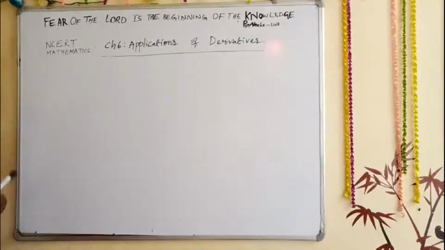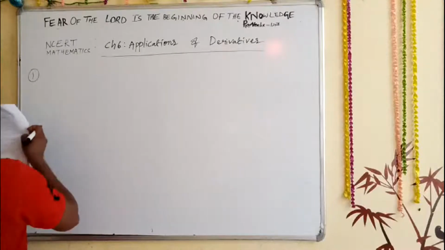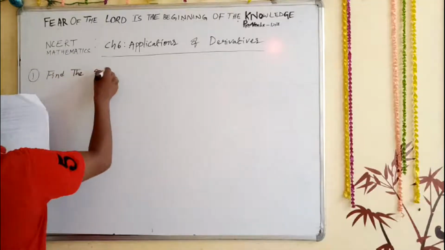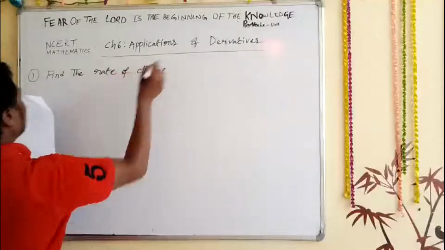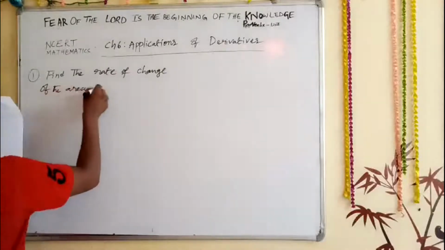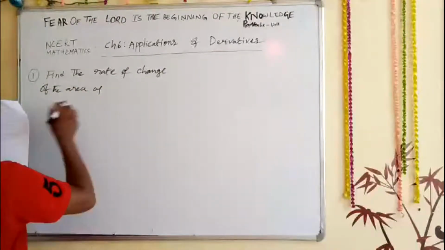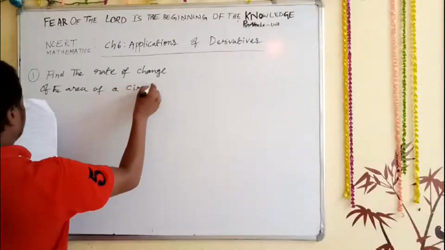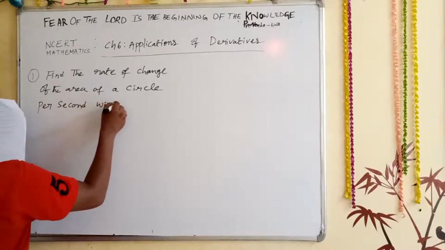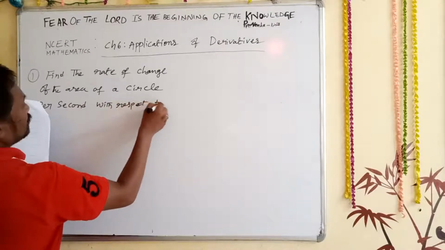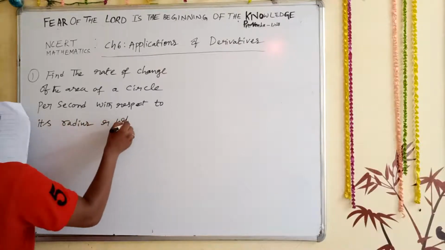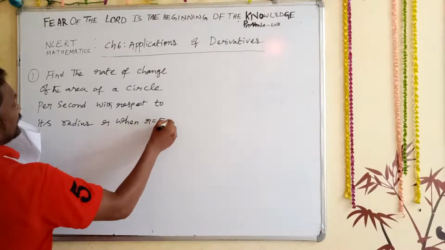Example number 1: find the rate of change of the area of a circle with respect to its radius r when r is equal to 5 centimeter.